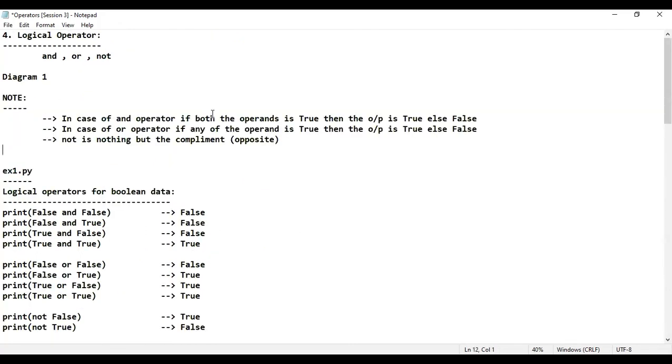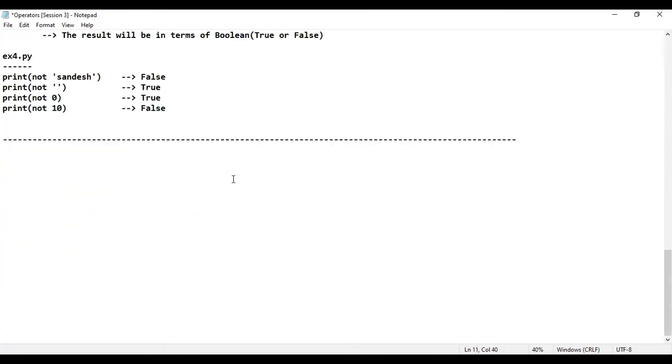In case of AND operator, if both the operands are true, then the output is true. If one of the operands is false, then the output is false. In case of OR operator, if any one of the operands is true, then the output is true, else it is false. Is that fine? Not is nothing but complement. That means opposite, ulta, or whatever it may be. Okay, let me just proceed with the next one.